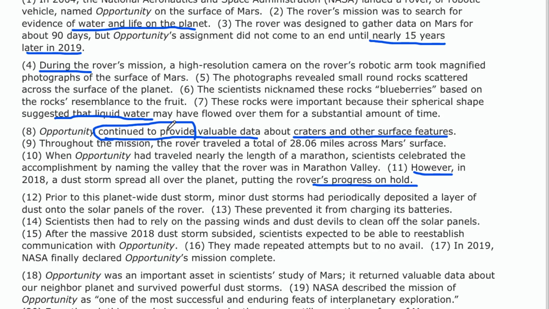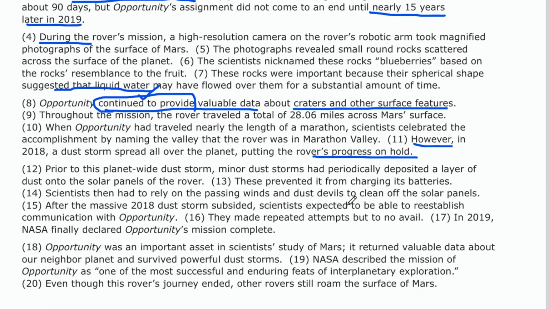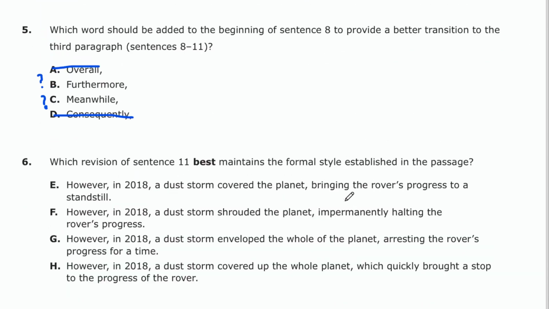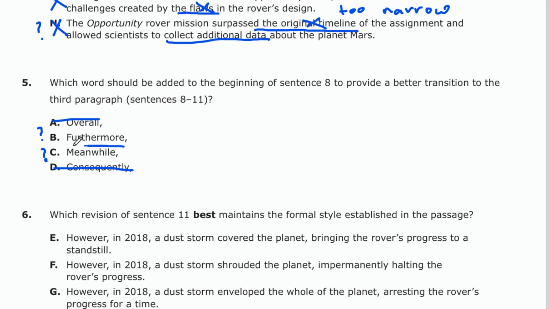They wouldn't have that phrase in there. Furthermore, were the right transition before sentence 8 or at the beginning of sentence 8, I think meanwhile is the better fit just based on the actual language in the text here. So the correct answer, I believe, for number 5 is going to be meanwhile. But that is a tough one. I could see a lot of students choosing B, furthermore. Difficult problem, especially for a transition problem, which sometimes are considered easier than average, but not in this case.